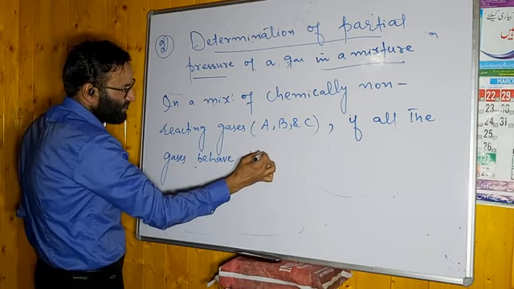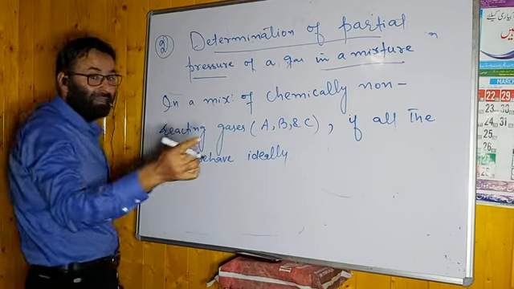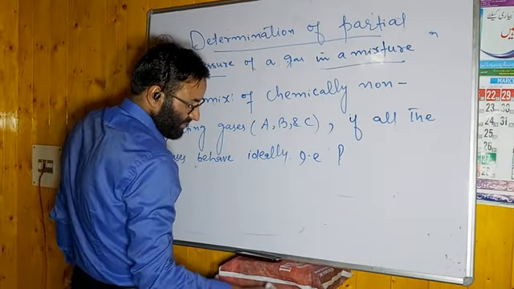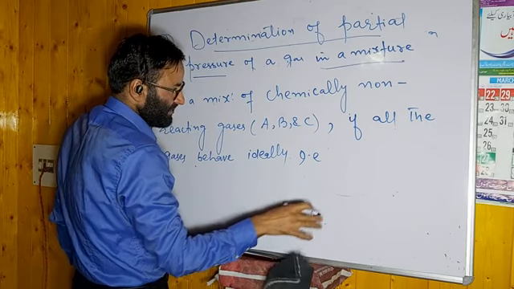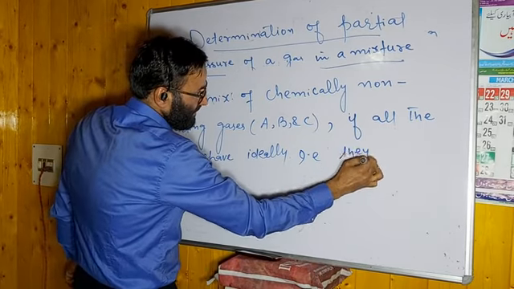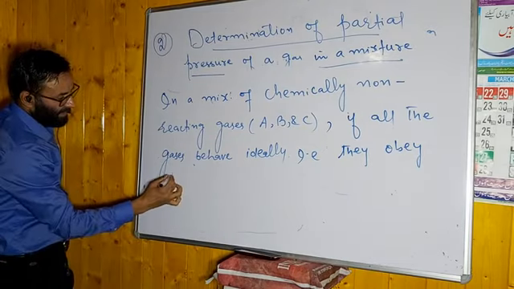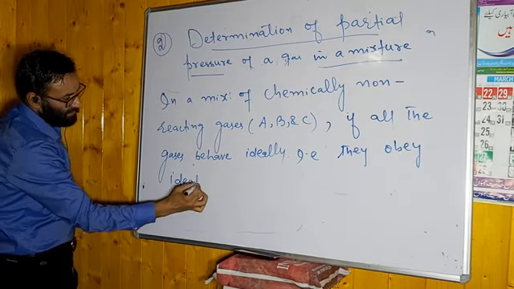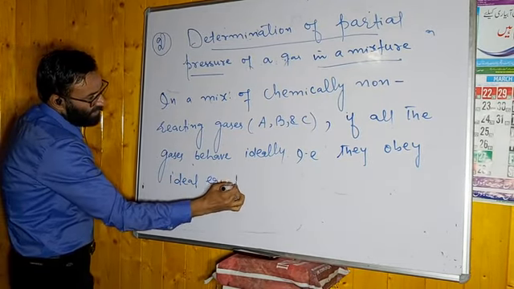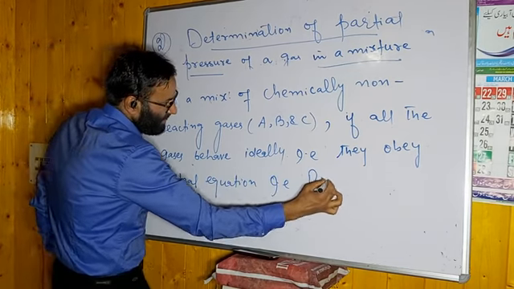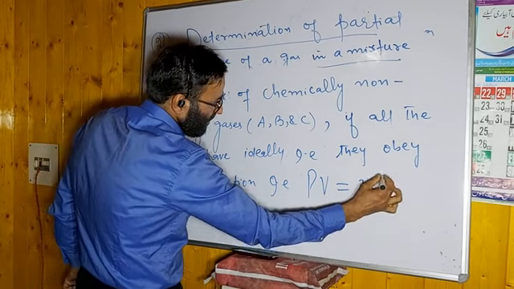Do you know what is meant by behaving ideally? They obey the ideal gas equation. What is the ideal gas equation? PV is equal to nRT.